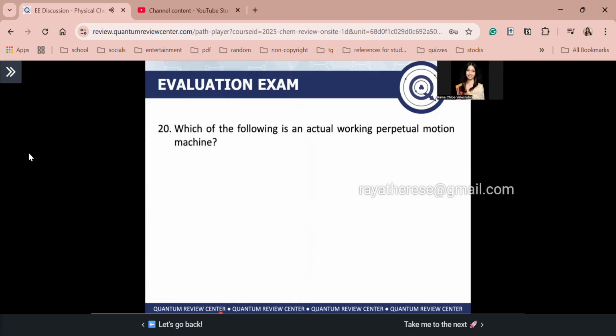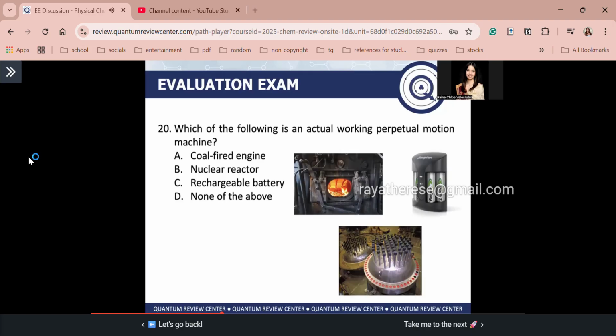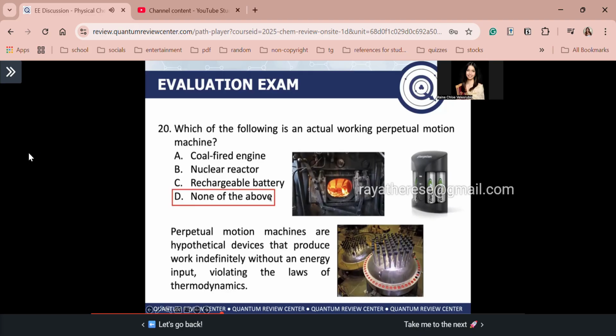Next, number 20, which of the following is an actual working perpetual motion machine. Earlier we defined the meaning of a perpetual motion machine. So you should know that it is theoretical; in real life, a perpetual motion machine does not exist. In real life, no machine can create energy from nothing. So the answer is automatic, none of the above. Again, perpetual motion machines are hypothetical devices that produce work indefinitely without an energy input, producing work out of nothing, which violates the first law of thermodynamics.